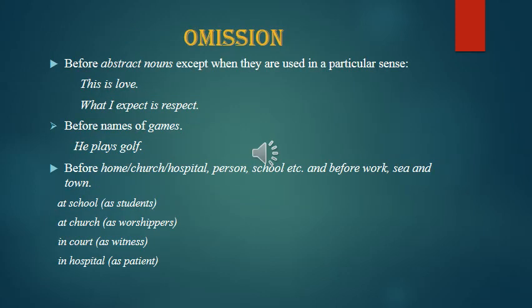Articles have, as I told you, different usages, but there are places where they are not used, like before abstract nouns which express emotion, except when they are used in a particular sense. This is love. What I expect is respect. Before names of games, like he plays golf. Before home, church, hospital, prison, school, etc. And before work, sea, and town. I told you earlier: at school as students, at church as worshippers, in court as witness, in hospital as patient.